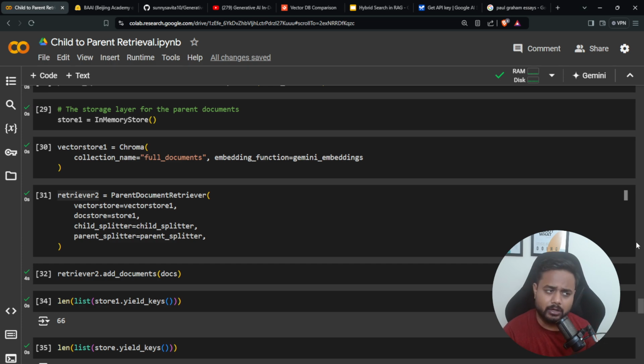Now in the next video, I'll be showing you some other technique, and I'll be creating the RAG using Llama 3.1 as well.